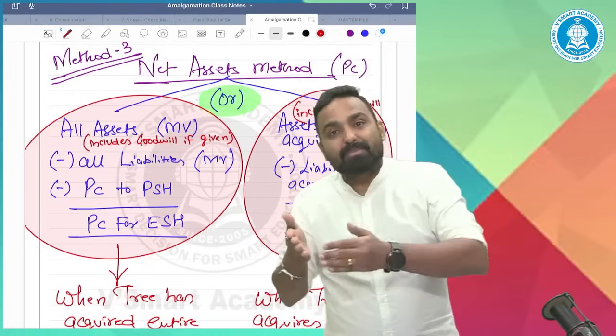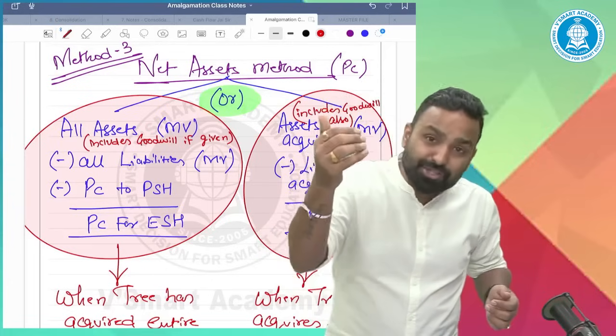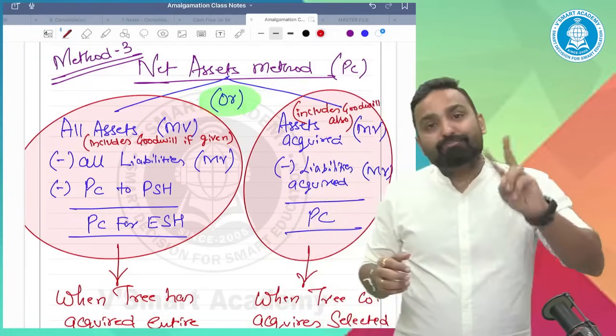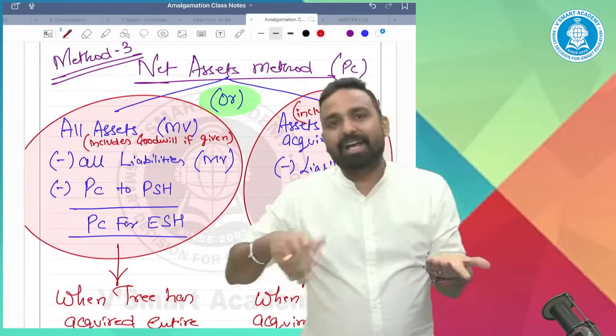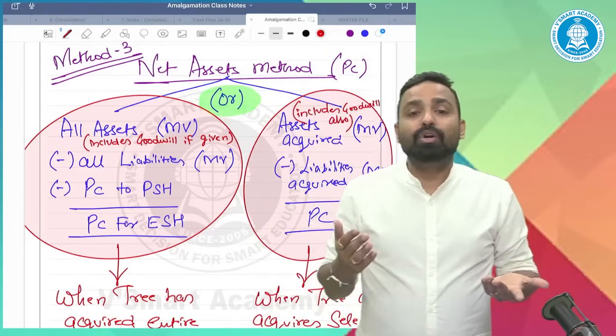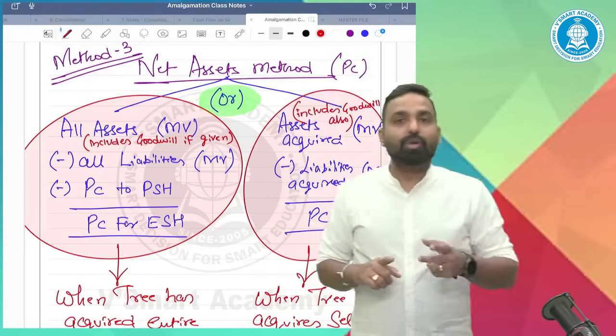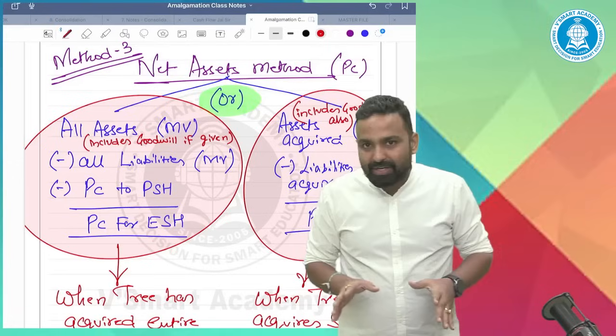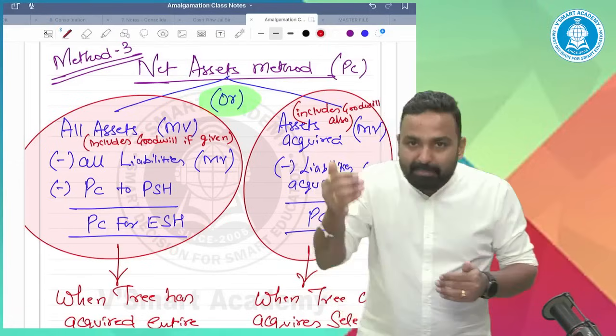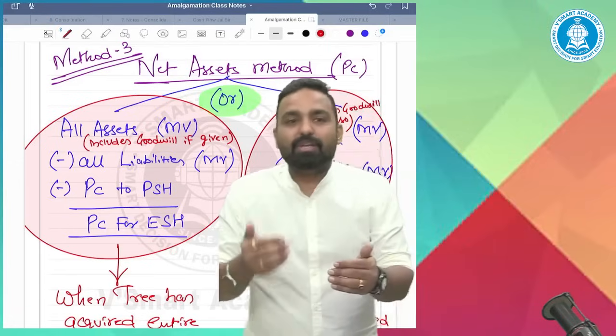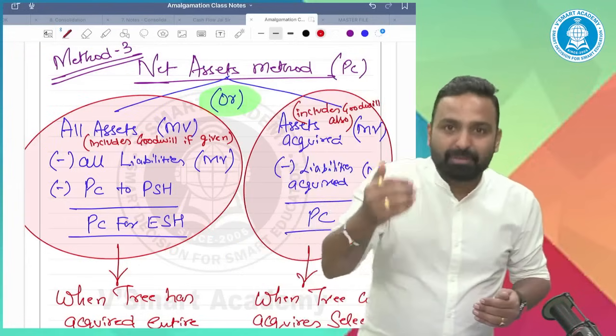After paying all the liabilities, we need to pay the shareholders, and out of both preference as well as equity, to whom will you pay first? You will pay the preference holders, of course.